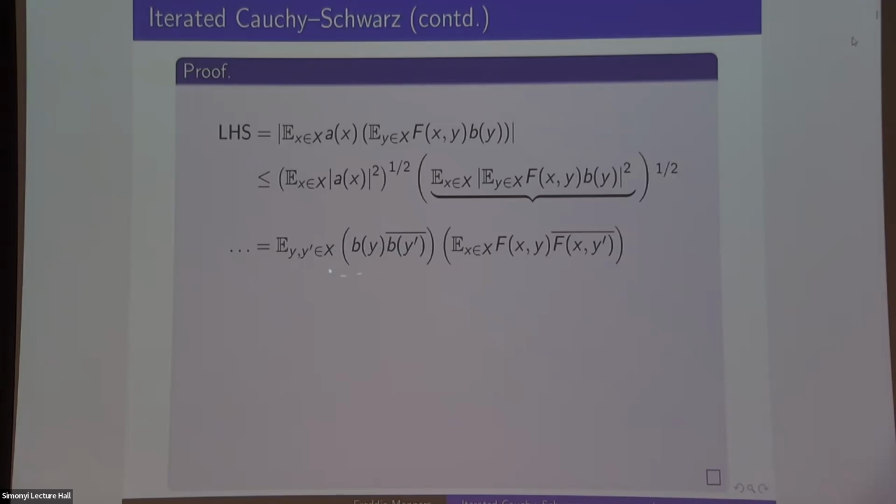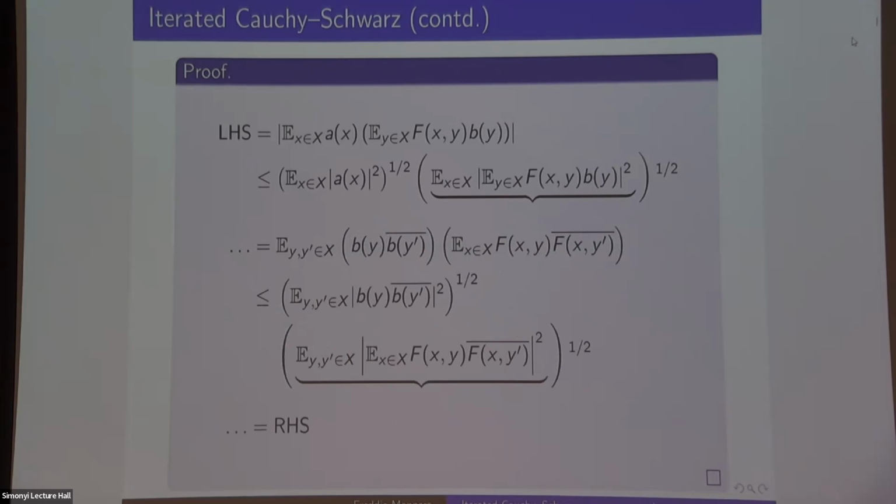Again, I can notice that I can pull the b's out because they don't depend on x. Then what I have left is a function of x with the average on the inside. I can think of this as the inner product of a function of y and y prime with another function of y and y prime, and I can apply the Cauchy Schwarz inequality. I'll get the L2 norm of this thing and the L2 norm of this thing. Again, the left piece here is bounded by 1, so I don't care. And the right-hand piece, when you expand out the inner square and take 2 copies of x, is exactly what I wanted. So that's equal to the right-hand side.